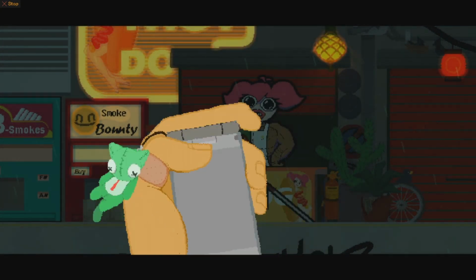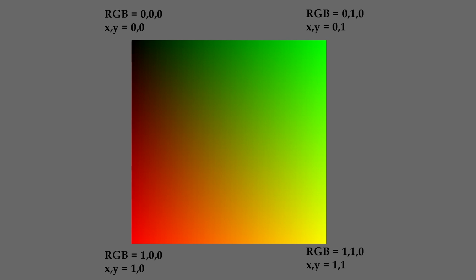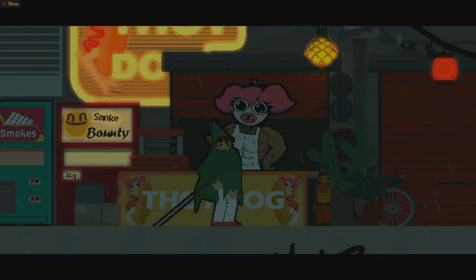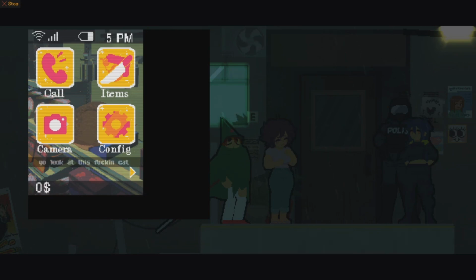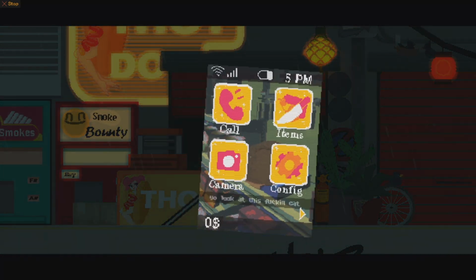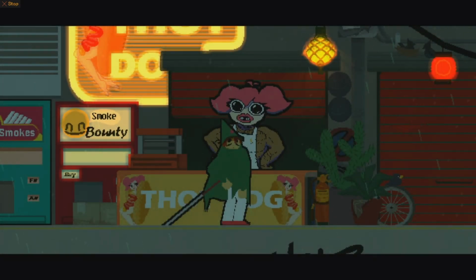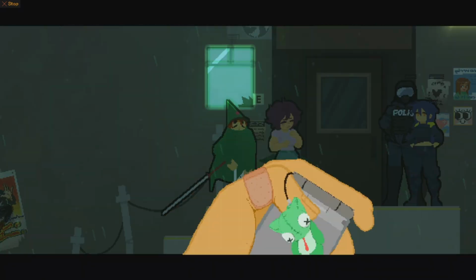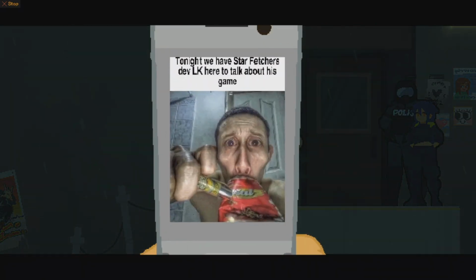How this was done was that we used a texture of a UV that could be expressed as 0 to 1 in X and Y. We then made a phone animation that used the texture for its screen. We then render everything we need to an empty render target. Then we draw that render target again, but this time we tell it to use the UV texture in the animation to decide what pixel correlates to what part of the render target. Basically, we're remapping the pixels inside of a shader.